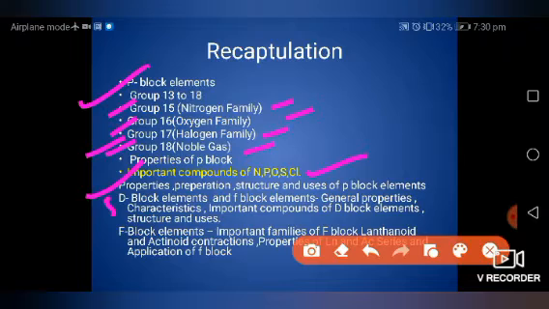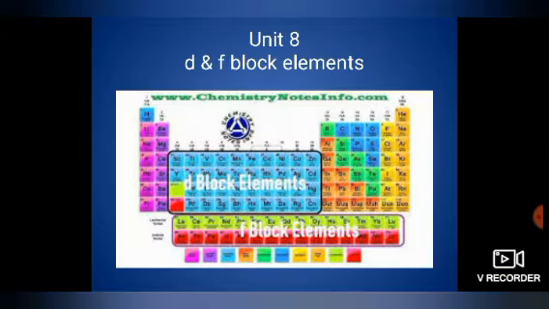Then after that we started D block and F block elements, in which we did the general properties, characteristics, importance, compounds of D block elements, and their structure and uses. In the last two classes we were doing F block elements, lanthanide and actinide, where we studied lanthanide and actinide contraction, properties of the lanthanide and actinide series, and applications of F block elements. So today I'm going to take the most important questions from D and F block elements. So stay tuned.